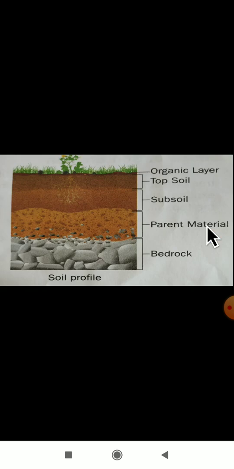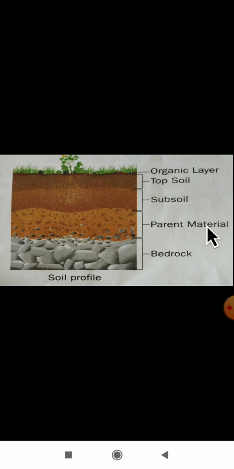Next we will see about the soil profile. You all know very well about this concept which I taught in the class. Soil profile has different layers. Most soils have a total of 3 or 4 major layers.